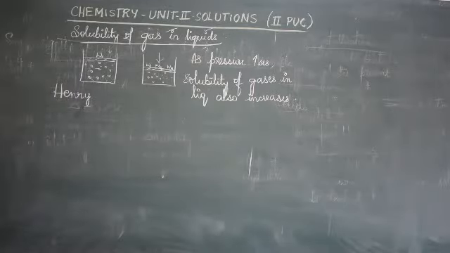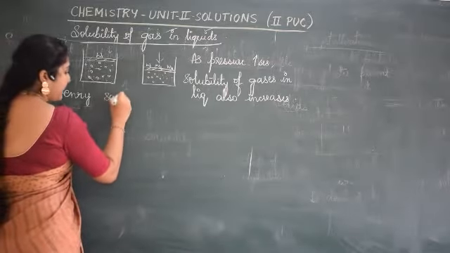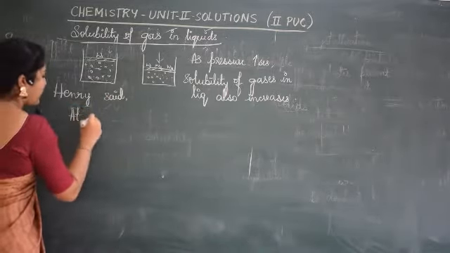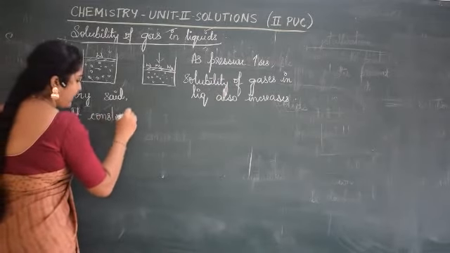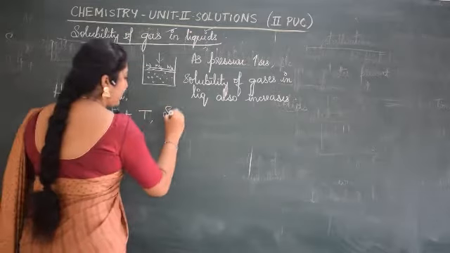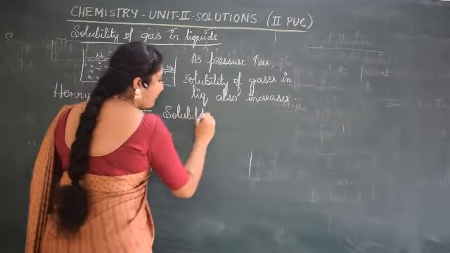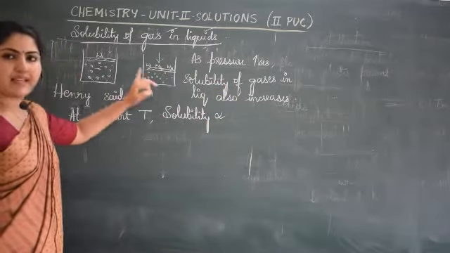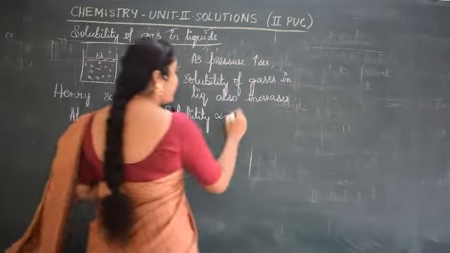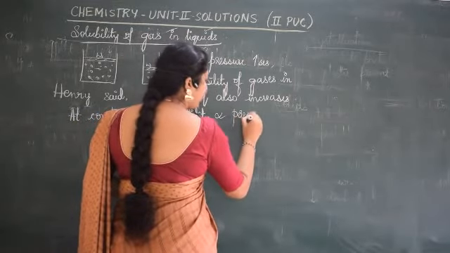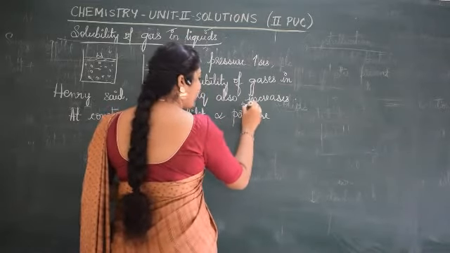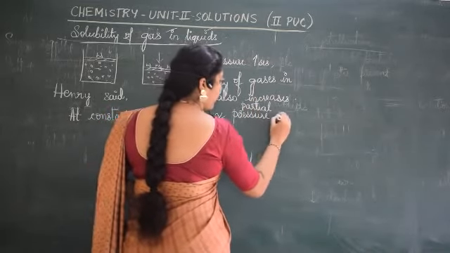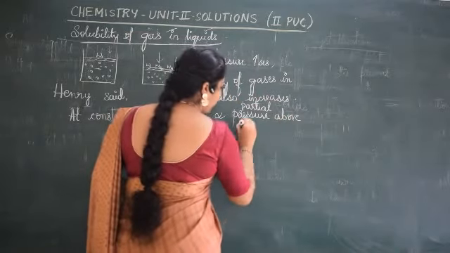Henry said that at constant temperature, the solubility of a gas in a liquid is directly proportional to the pressure, that is, the partial pressure above the solution.